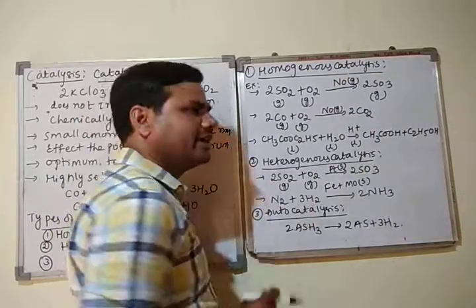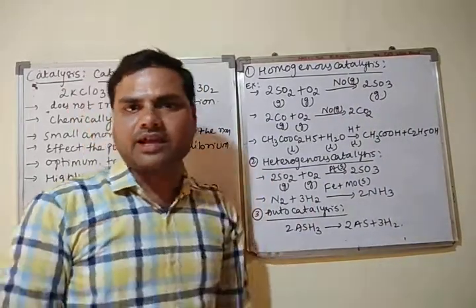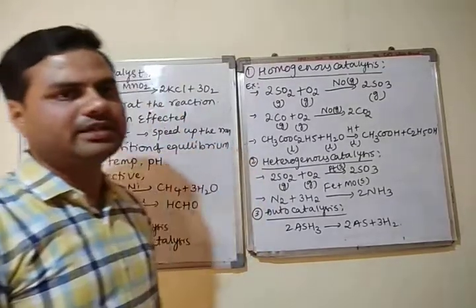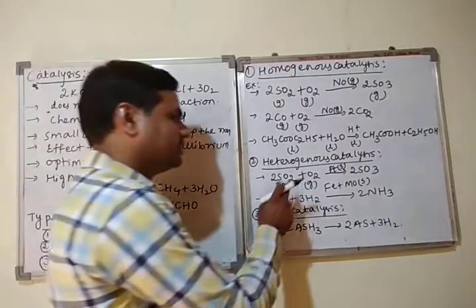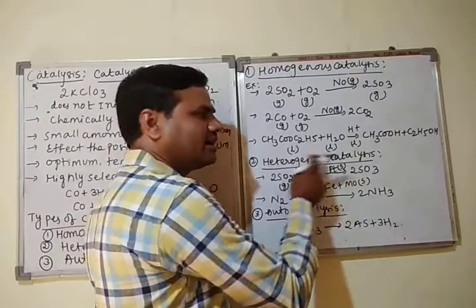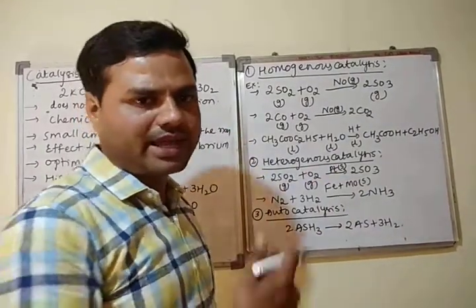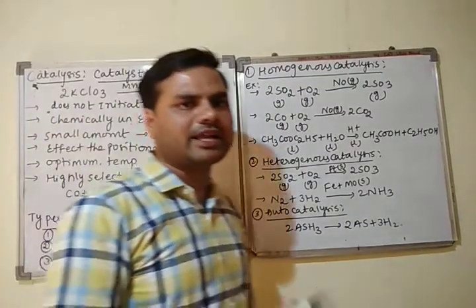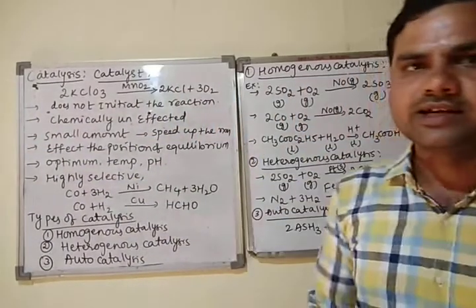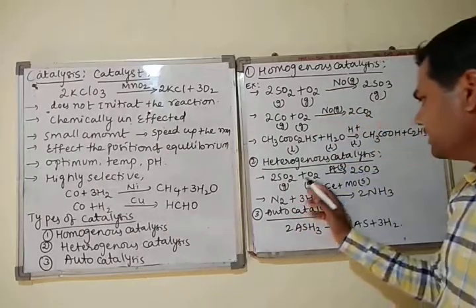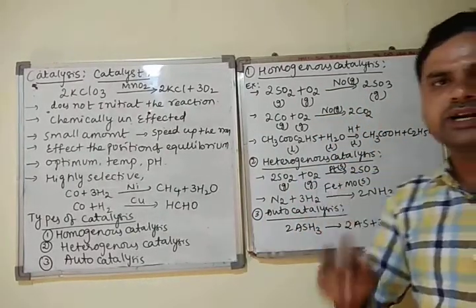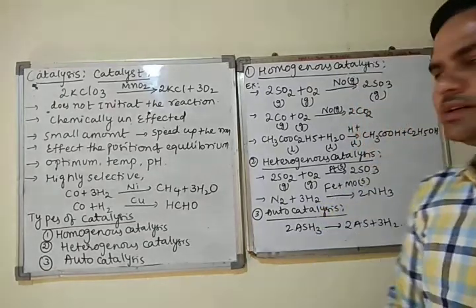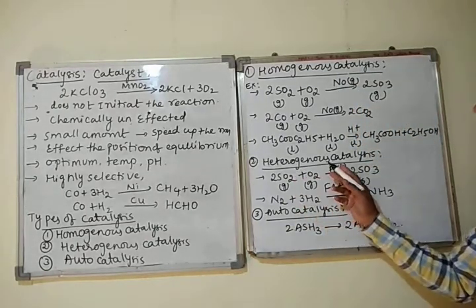And next one we have heterogeneous catalysis. In case of heterogeneous, the meaning is different. In this type of catalysis, reactants and catalysts are in different phases. Therefore, the definition is the catalysis in which reactants and catalysts are in different phases. That type of catalysis is called what?